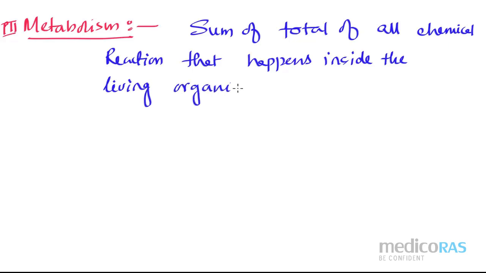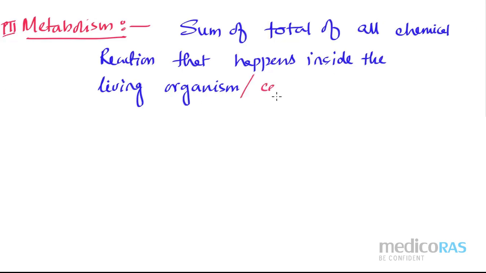Instead of writing living organism, I can also write cell. Fine. So if there is living organism, that means there is the concept of cell, right? So sum total of all chemical reactions that happen inside the living organism.